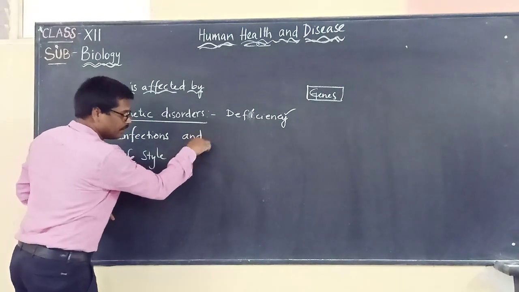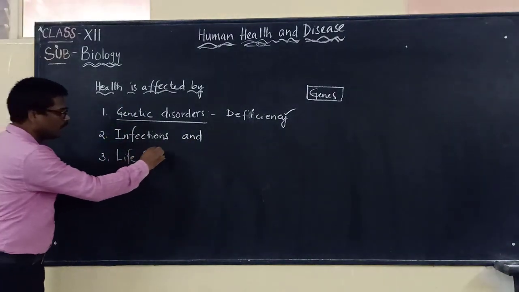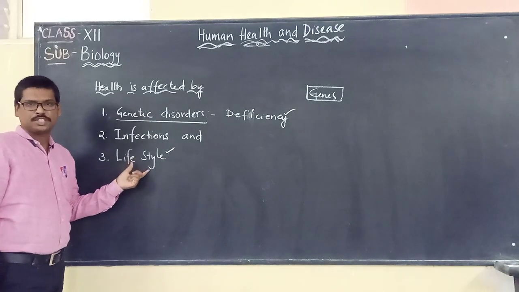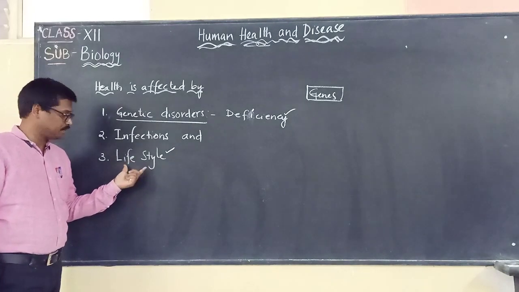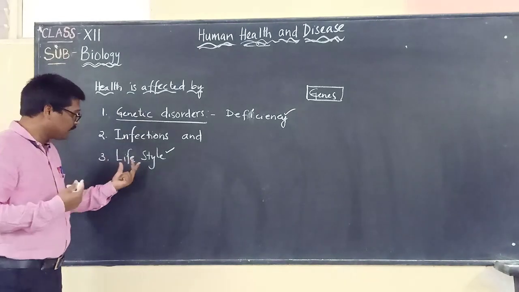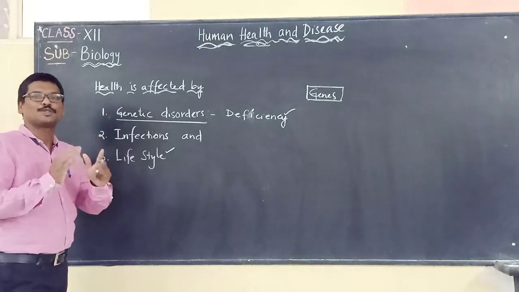And the third one is the lifestyle, which is very important for all of us. When we are following a good lifestyle, it is easy for us to maintain good health.